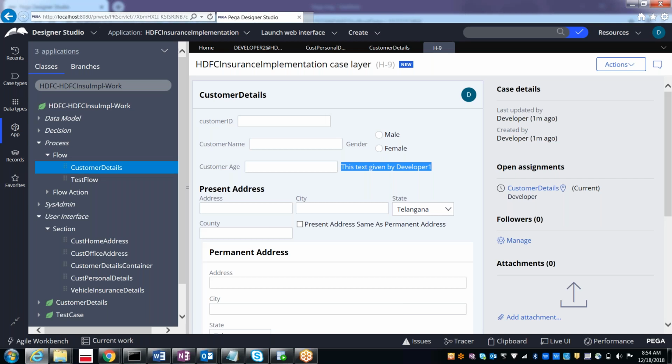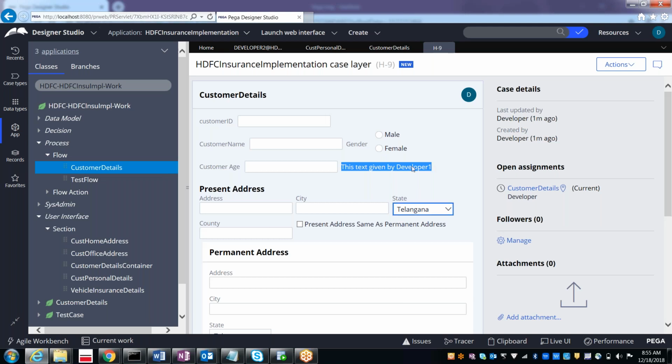It will give Upendra a message saying this rule is already checked out, so please wait. Once Satish has made the changes, he will do the check-in. Check-in means his changes are committed to the database. After that, Upendra can open the rule again, and on top of Satish's changes, Upendra can make changes.